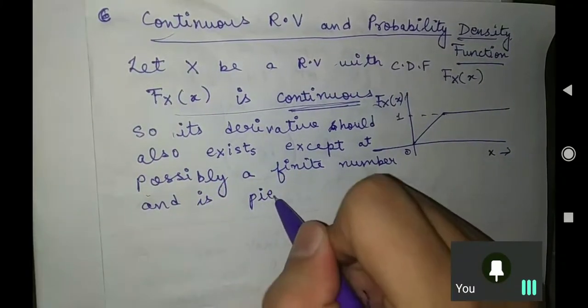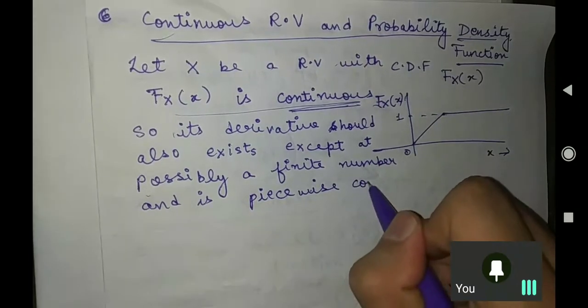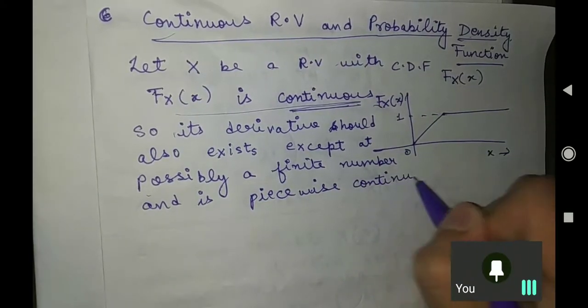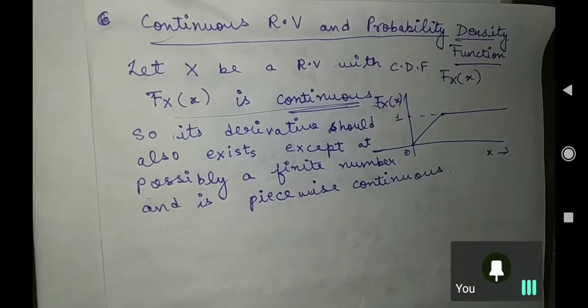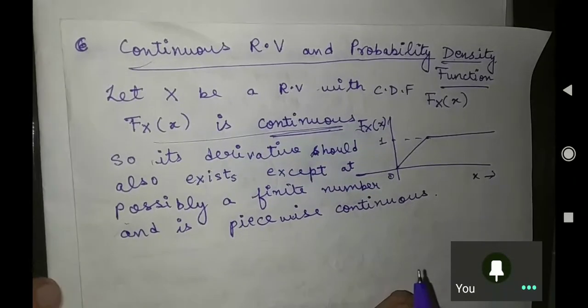You know that if a function is piecewise continuous, we cannot comment on its derivative everywhere. We need to check its derivative by the basics of your class 12th mathematics. Is that clear to everybody?